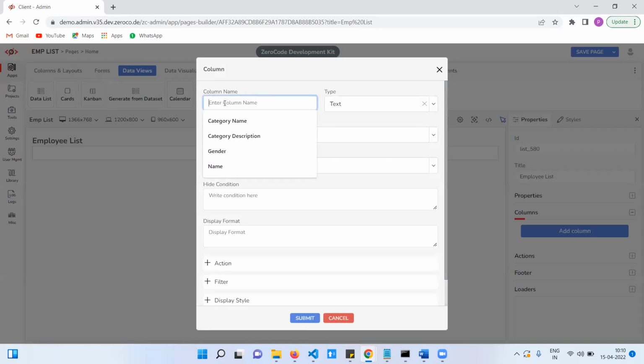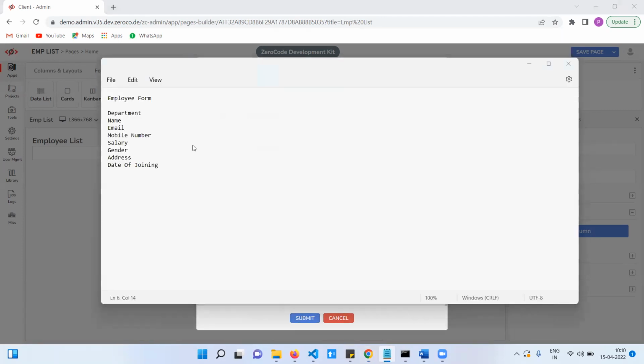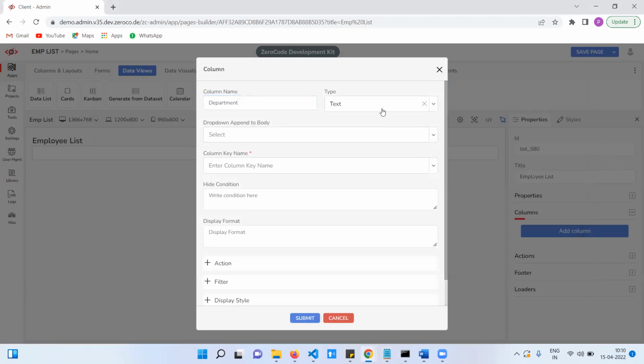So the column names are employee name and department. So what are the fields generally in the form? Employee and department. This is the drop down field. You need to specify the type here.